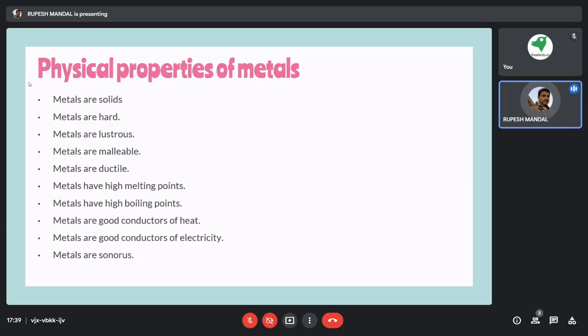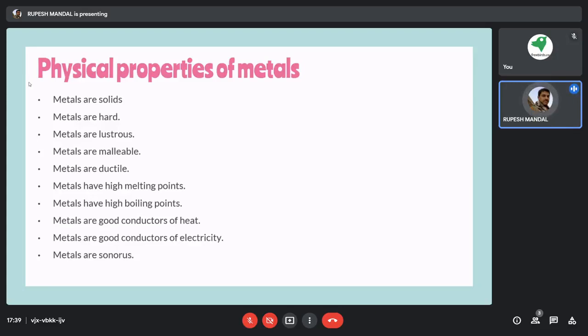It is highly ductile. Metals are basically ductile in nature, though it varies from metal to metal. Iron is slightly less ductile as compared to gold, then copper.